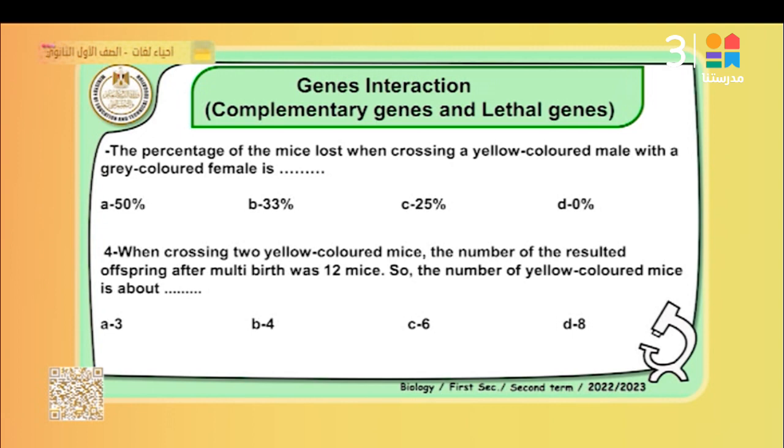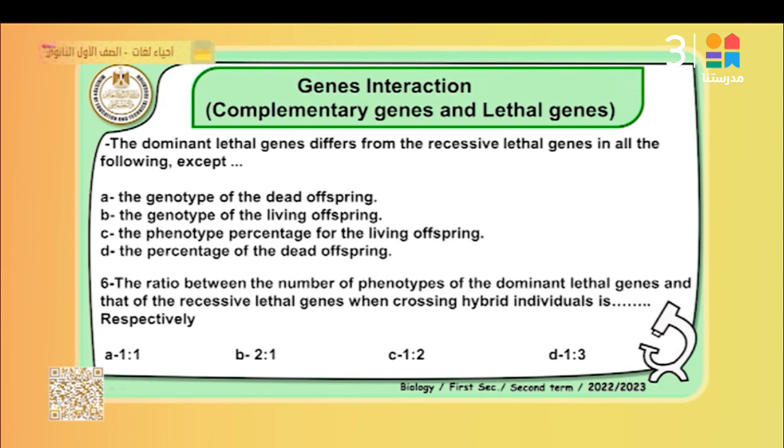Why? Because each time 2 yellow, Y capital Y small, Y capital Y small. So in the multiple births, 12: each time 3, Y capital Y small, Y capital Y small, Y small Y small. 3 times, 4 by 3 equals 12. Each one of them produces Y capital Y small, Y capital Y small. So the total number is 8. That's right, D, 8, the best answer. And question number 1 is D, and question number 2 is D.